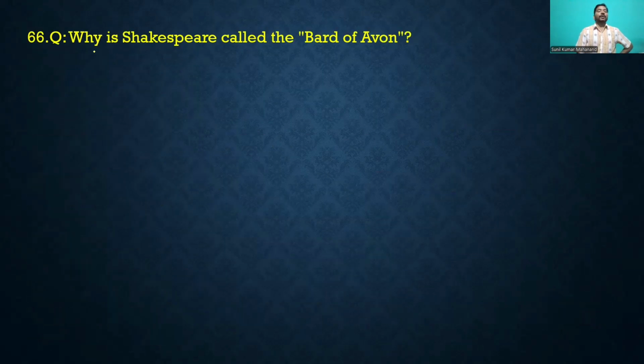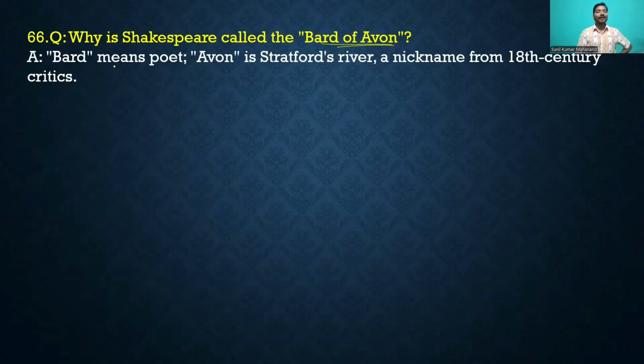Then move to the another question. Why is Shakespeare called the Bard of Avon? Bard means poet and Avon means Stratford's river. It is a nickname from the 18th century critics.